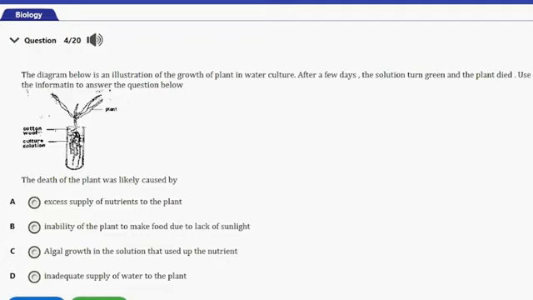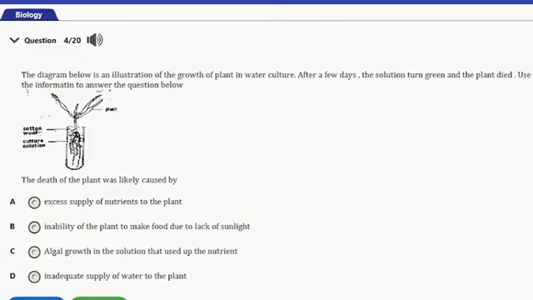All right, so here's the question, and the question actually says, the death of the plants was likely caused by A, excess supply of nutrients to the plants, B, inability of the plants to make food due to lack of sunlight, C, algal growths in the solution that used up the nutrients, D, inadequate supply of water to the plants.